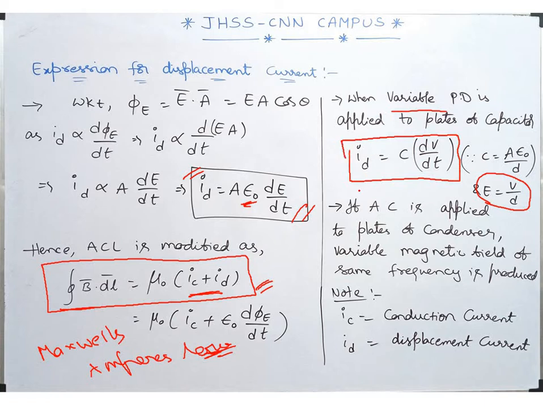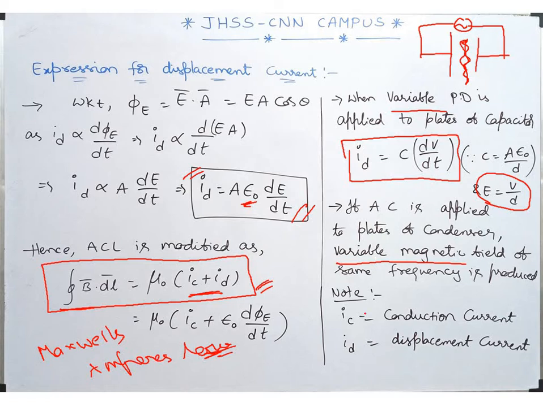Now with whatever frequency of AC we apply across the conductor, or that particular condenser, the same frequency the variable magnetic field will also have. We are saying there will be a magnetic field between the plates of the capacitor. In this region there will be a magnetic field. That magnetic field's frequency variation will be similar to the AC we have applied. With whatever frequency we are applying, with the same frequency this magnetic field will also oscillate.